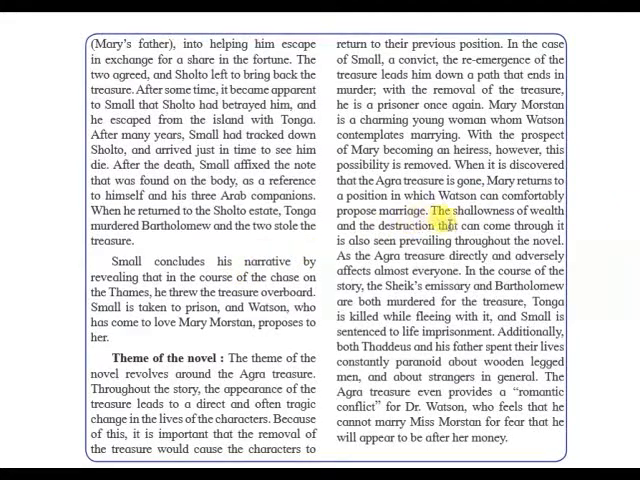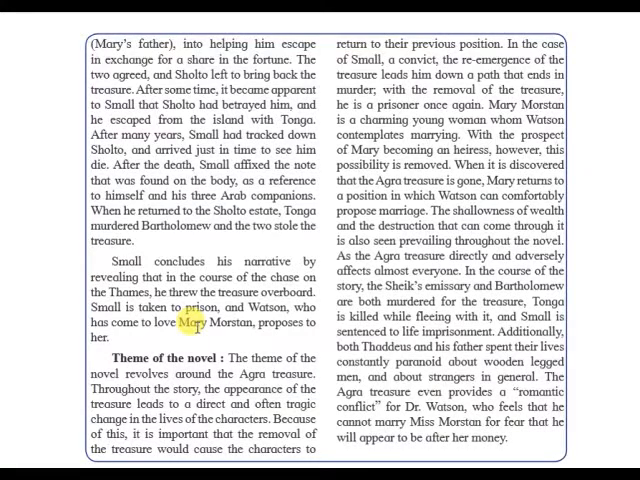The shallowness of wealth and the destruction that comes through it is also seen prevailing through the novel. As the Agra treasure directly and adversely affects almost everyone in the course of the story, the Sheikh's emissary and Bartholomew are both murdered for the treasure. Somewhere, this treasure can be called cursed. Wherever it enters the life of the people, their life is doomed. Tonga is killed while fleeing with it, and Small is sentenced to life imprisonment. Additionally, both Thaddeus and his father spend their lives constantly paranoid about wooden-legged men. So the person who is directly or indirectly related with the treasure has to suffer traumas.